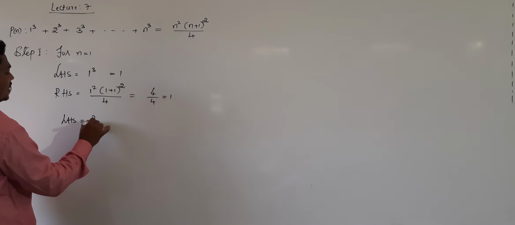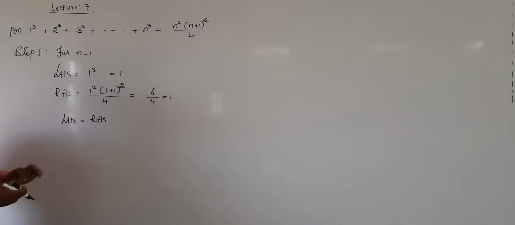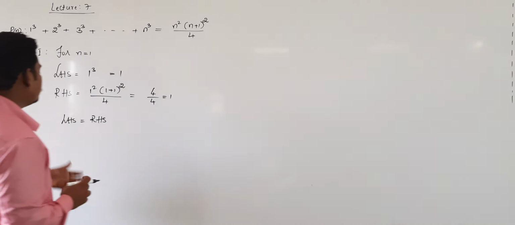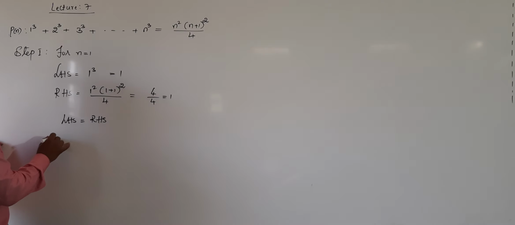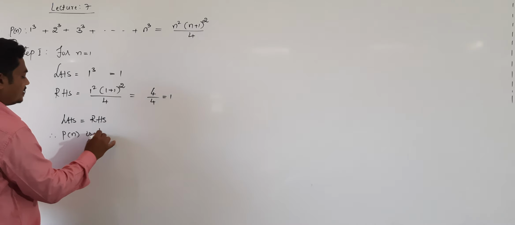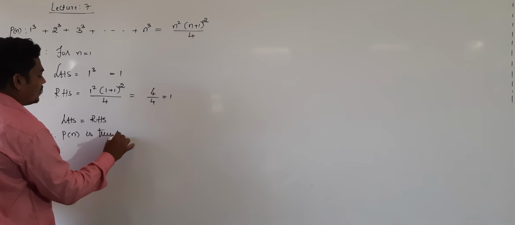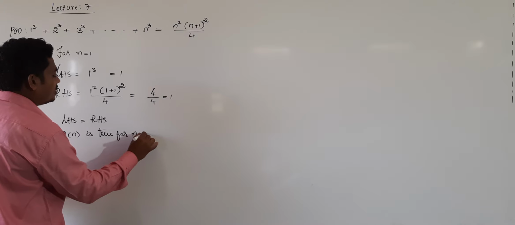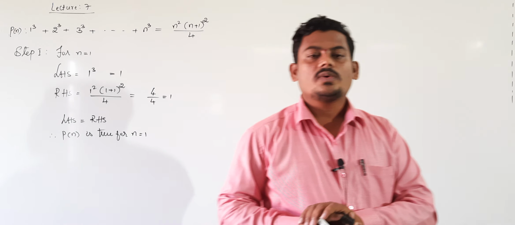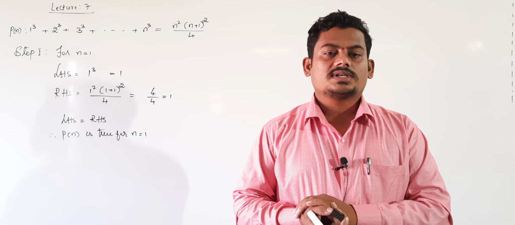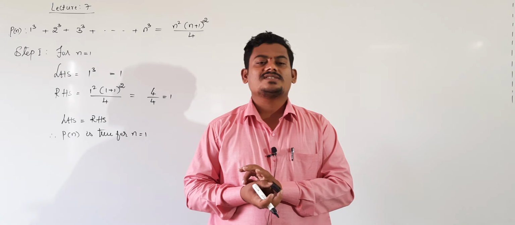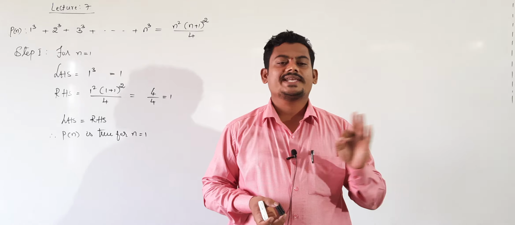LHS value is 1, RHS value is also 1. Means LHS equal to RHS. Therefore, the given statement P of n is true for n equal to 1. It is also true for 2 and it is also true for 3. In general we can write the given statement is true for some natural number m.